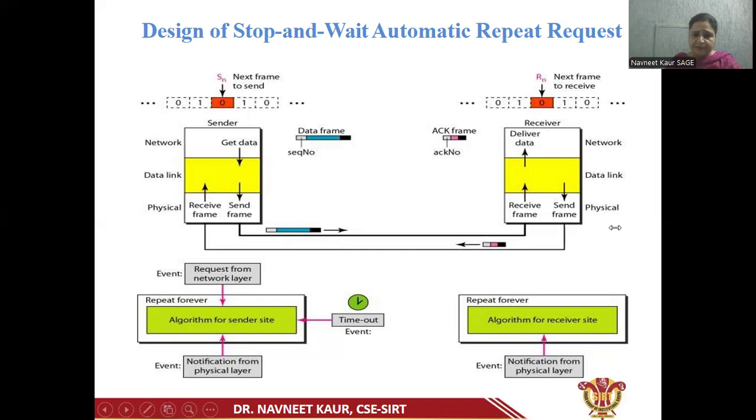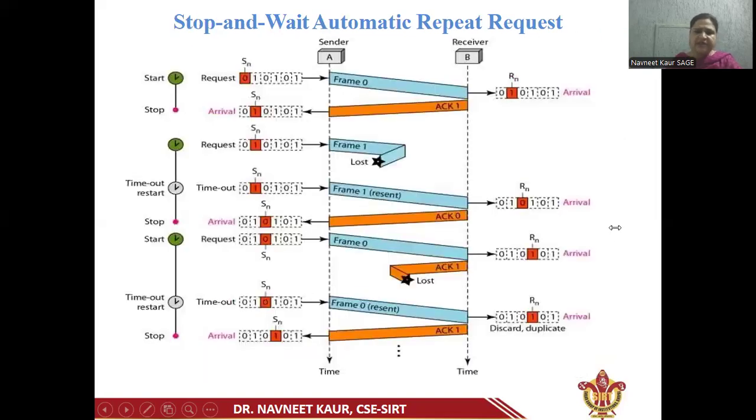Now, here we can see three examples where the stop and wait automatic repeat request protocol is used. In the first example, the sender gets a request from the network layer, and here Sn is pointing to 0. That means the first frame which will be sent is frame 0.